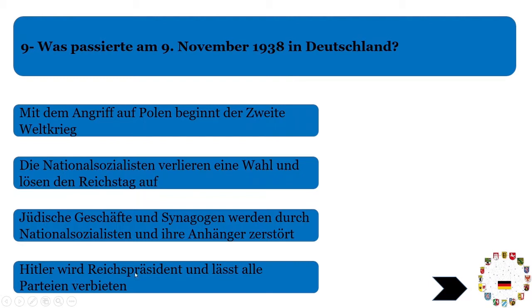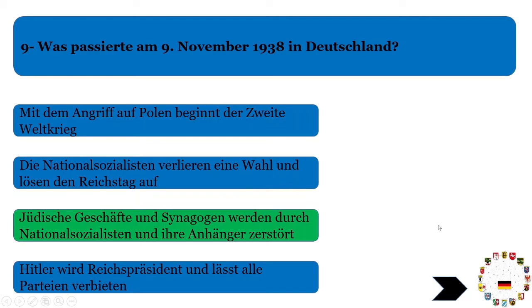Und Herr H wird Reichspräsident und lässt alle Parteien verbieten. That Mr. H was selected as president and he banned all the parties. We know he became president in 1933. Even if it was not a selection or election, still the year was 1933. So this answer is not correct. Only this answer is correct: the specific community's shops and worship places were destroyed. This is the correct answer, option number 3.